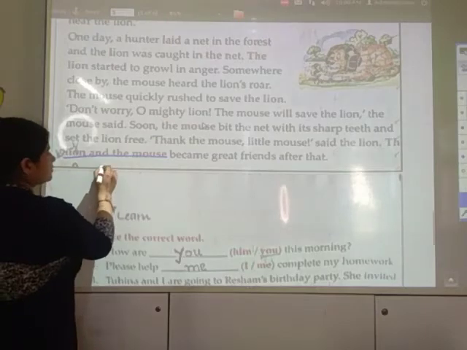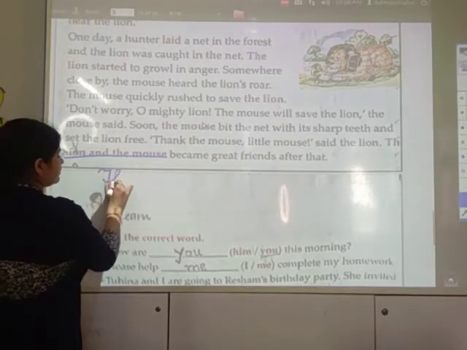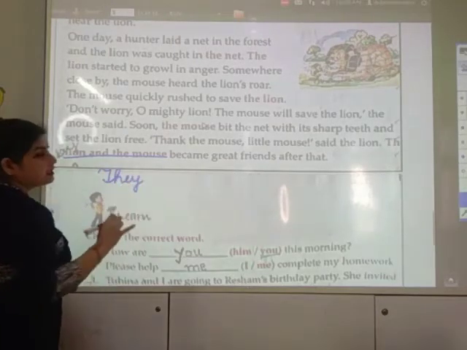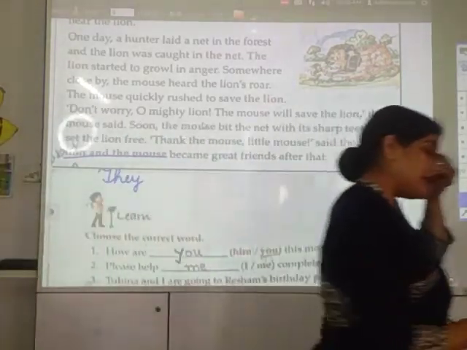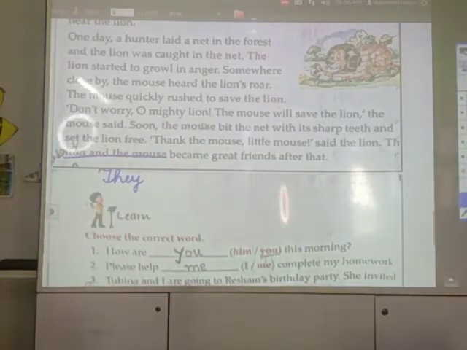So here we should write THEY, they. So here this exercise ends, where we have to write a pronoun for every colored noun.